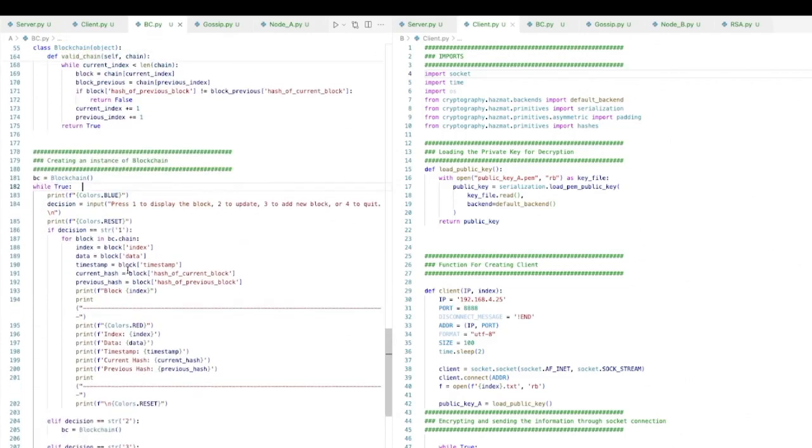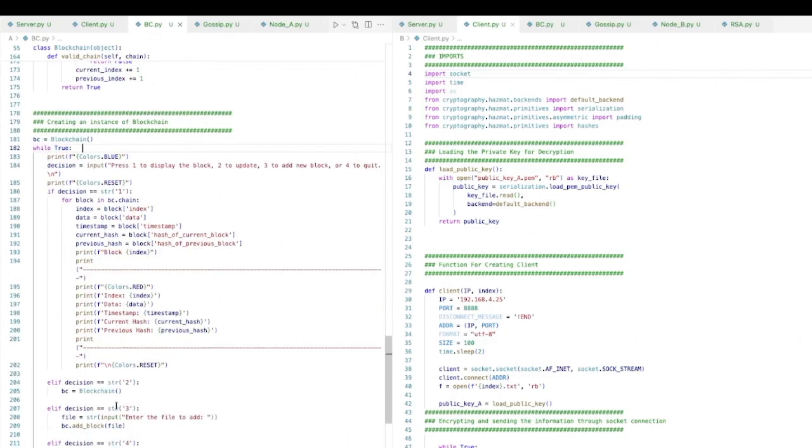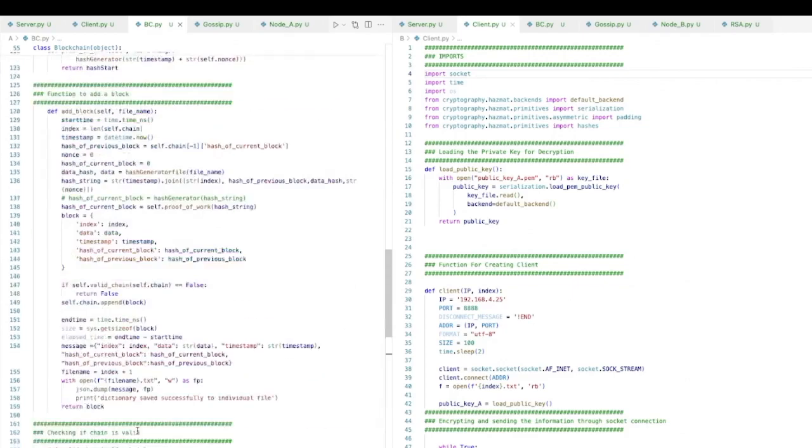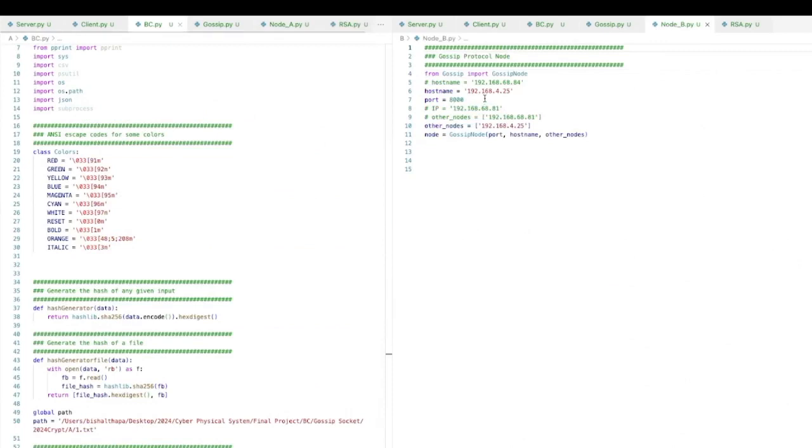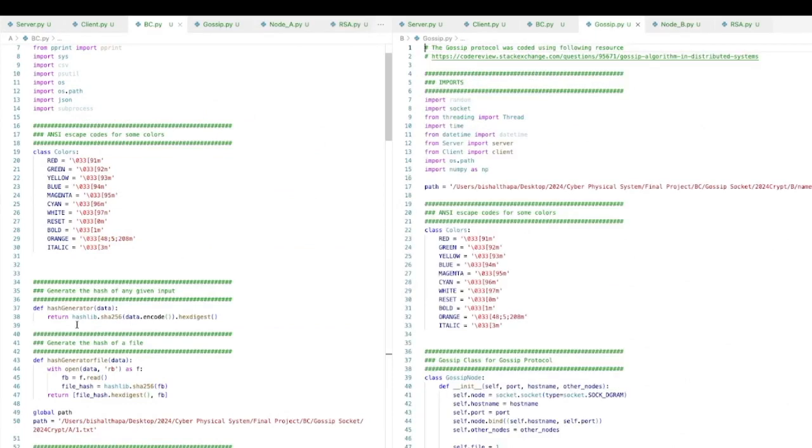So if the user wants to print out what is in the blockchain, they'll press 1 and you'll just see all this index data, timestamp, and so on. If I want to update the block, I'll just press 2 and the latest blocks will get updated. This basically means that if a new block has been added from another node, then it will add it to this blockchain. You can add a new file by pressing 3. You just need to write the name of the file, and for everything else, it will exit. The same code is used for other nodes as well; the only thing that you need to change is this IP address and this port address. Okay. All right, so that's the code.